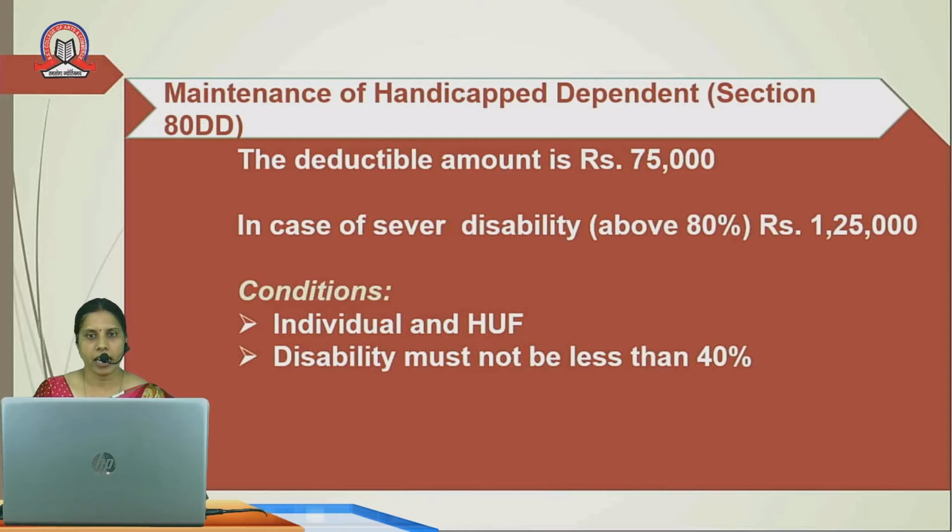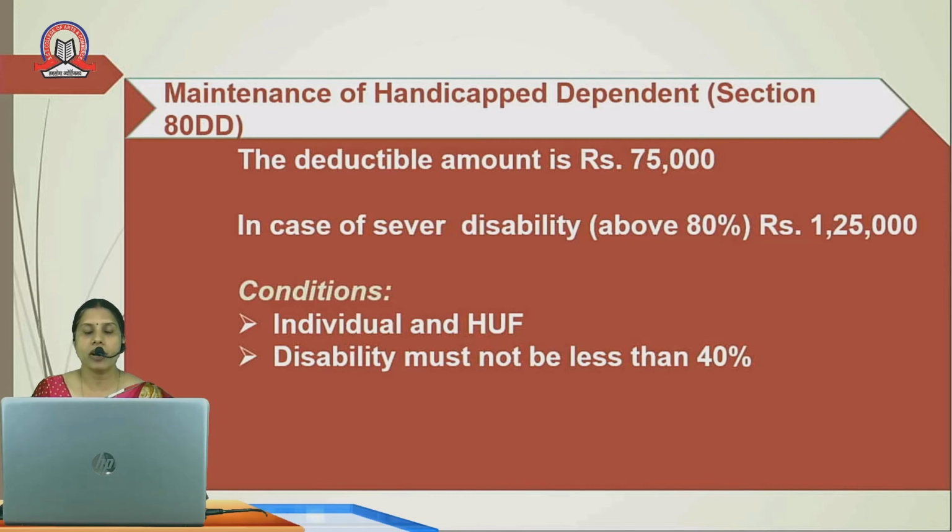Maintenance of handicapped dependent, which is covered by section 80DD. Suppose the assessee is taking care of a handicapped person and is doing some expenditure on the maintenance of such person, or is doing some insurance for the training or maintenance of such person, then he is allowed a deductible amount of rupees 75,000.